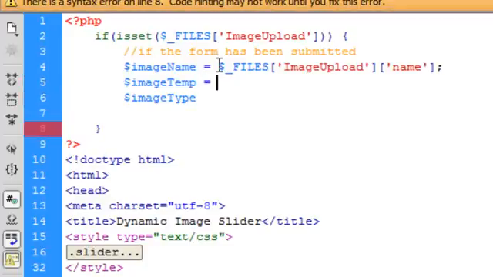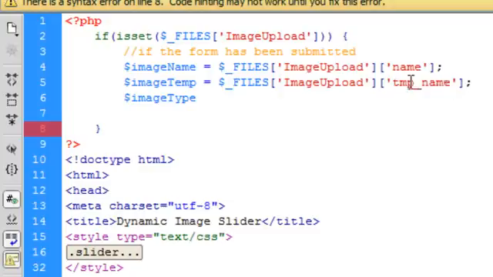And for temp we basically do exactly the same, but instead of selecting the name, we're just going to put tmp_name in here, TMP standing for temp, and that will collect the temporary name which PHP gives it. Alright, so after that we need to collect the image type. How we do that, once again, is exactly the same.